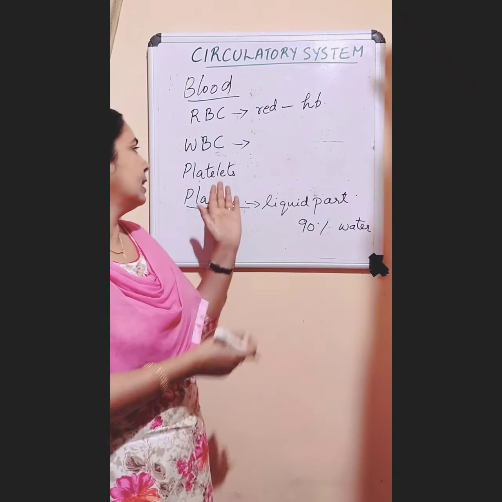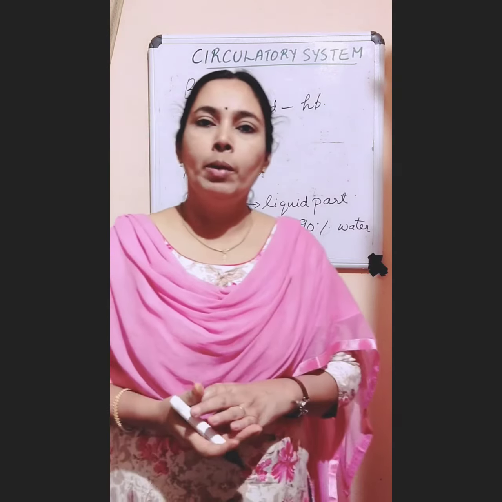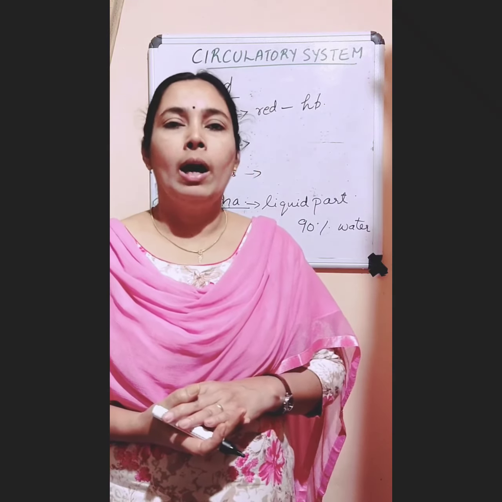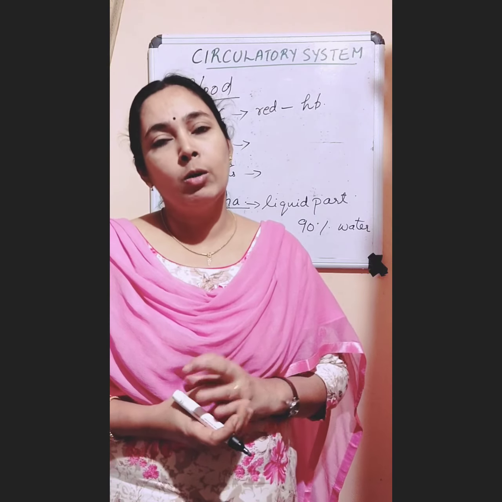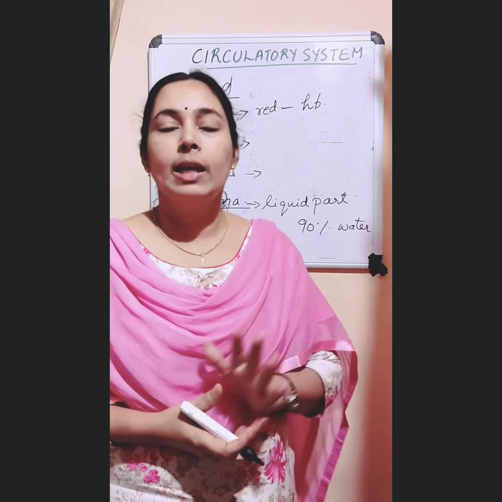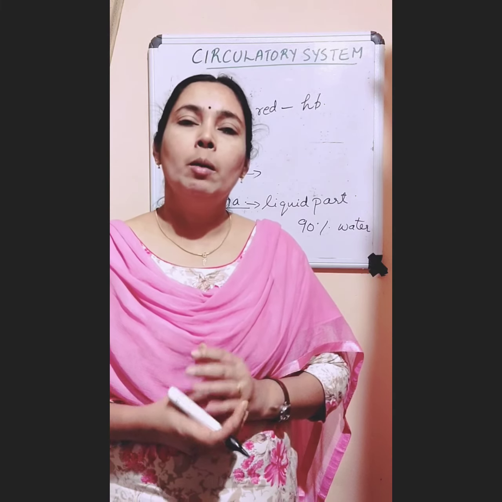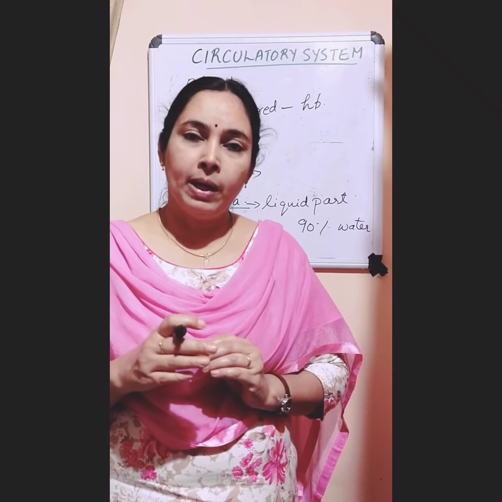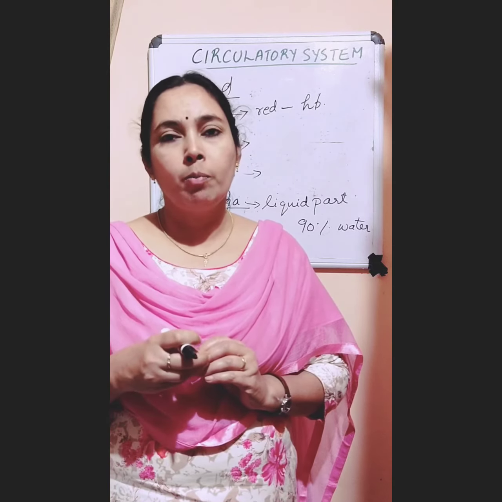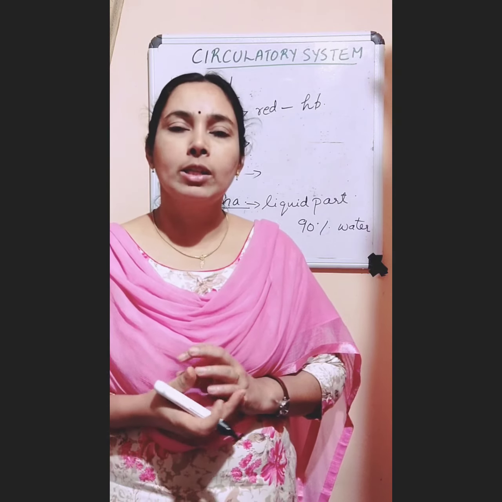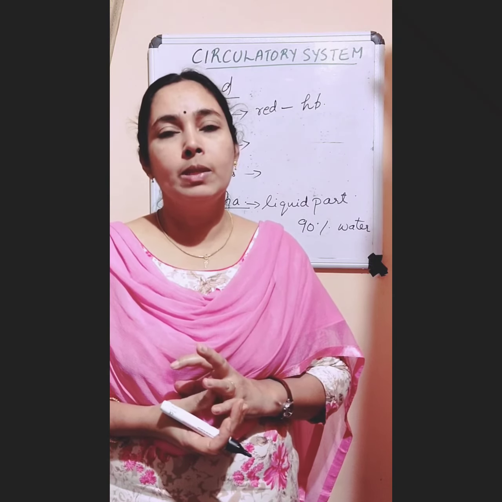And the third type is what? Platelets. Platelets are formed in our bone marrow, and platelets also do not have nucleus. They help in the clotting of our blood. So if there is any wound, bleeding begins, but due to the action of platelets, blood will clot and stop the bleeding. So the function of platelets is that they help in the clotting of our blood.